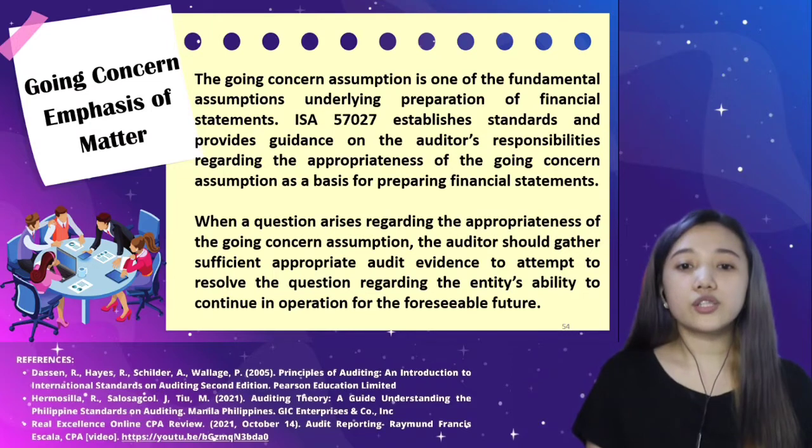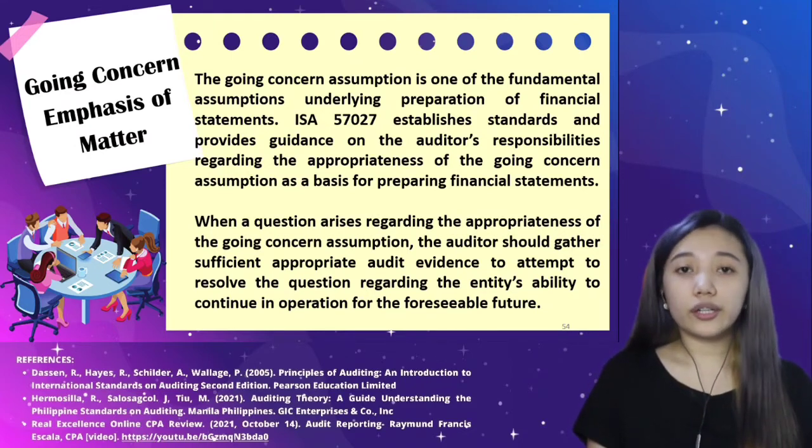And when a question arises regarding the appropriateness of the going concern assumption, the auditor should gather sufficient appropriate audit evidence to attempt to resolve the question regarding the entity's ability to continue in operation for the foreseeable future.